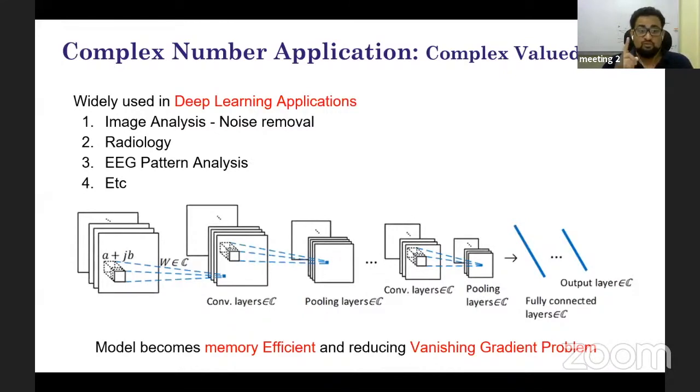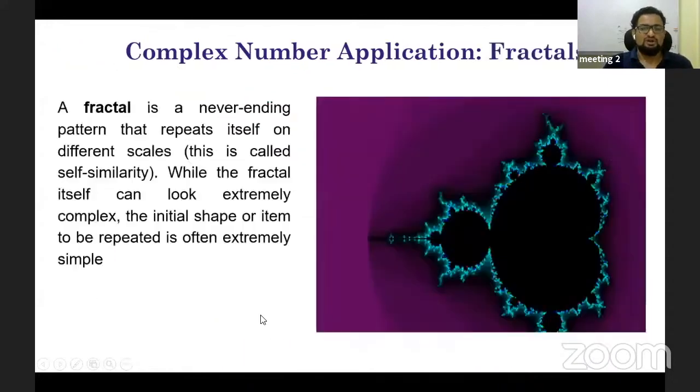And one more very important thing, which I was forgetting to mention: the complex number model is more memory efficient, and the vanishing gradient problem is reduced. If you have gone through deep learning, you will see that the vanishing gradient problem is a big problem which disturbs you in optimization. The complex number reduces your vanishing gradient problem, as well as makes your model more memory efficient.